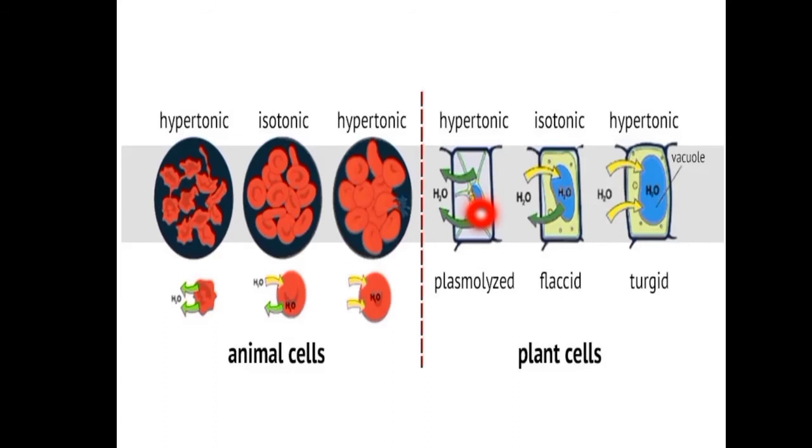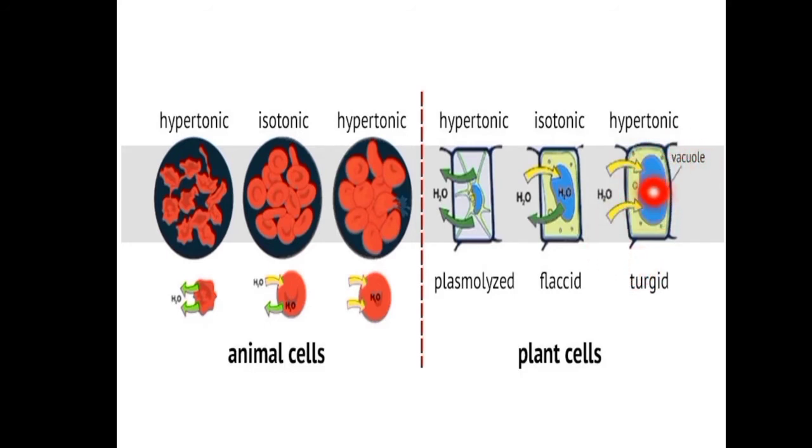Next one is the hypotonic solution. This is the hypotonic solution, and what does hypotonic mean? It is a solution in which the solute concentration is less than that of the cell sap. So here the concentration of the solute will be more in the cell sap and less outside the cell sap. Outside the cell it is less than inside the cell, meaning the cell sap has more solute concentration.